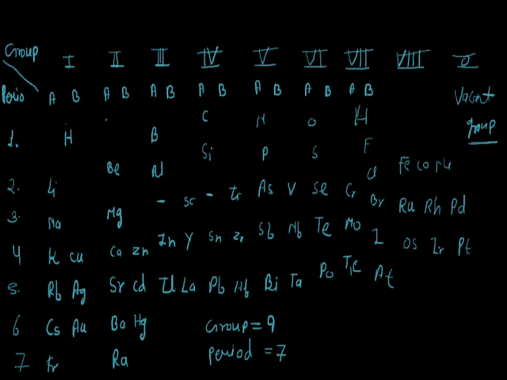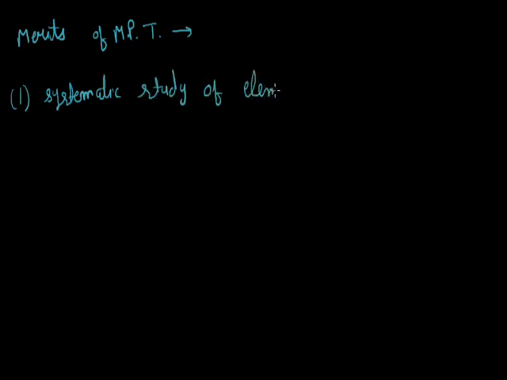Now we will discuss the advantages of the Mendeleev periodic table. So first is systematic study of elements. Mendeleev arranged known elements in order of their increasing atomic masses, considering the fact that elements with similar properties should fall in the same vertical column. The second is correction of atomic masses.